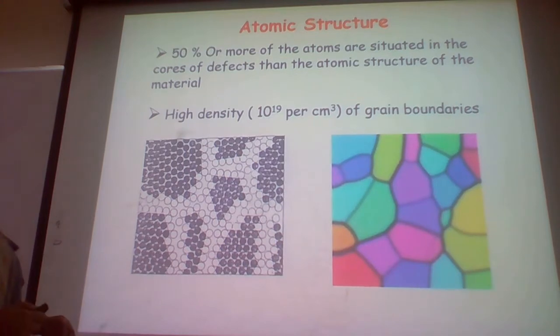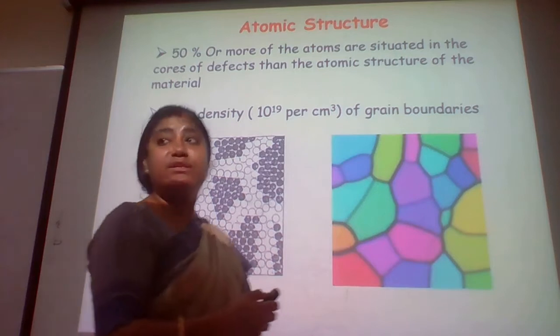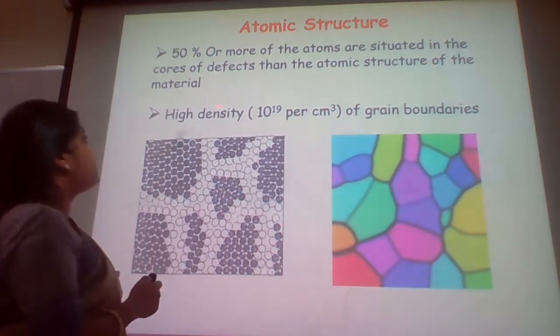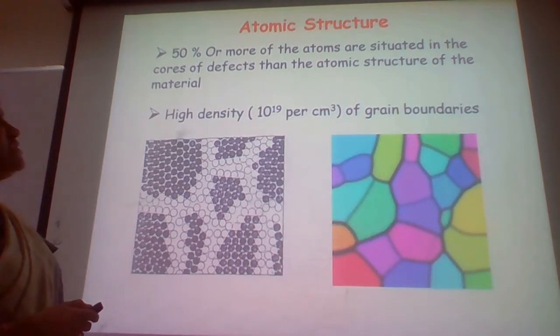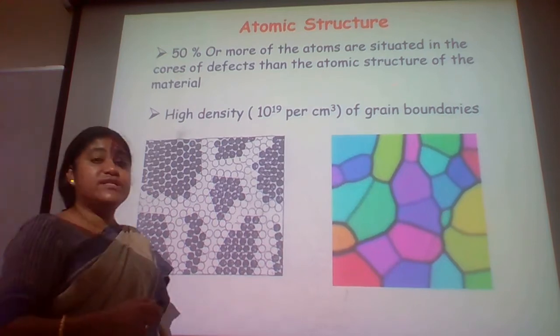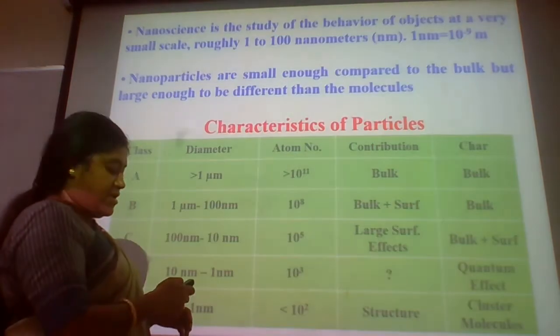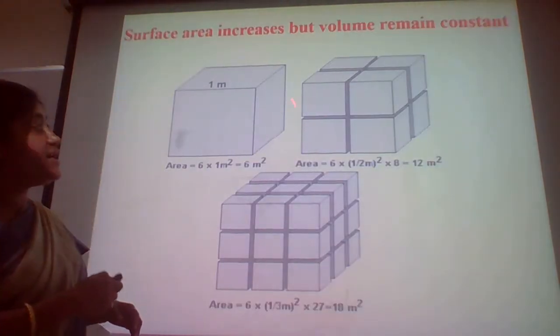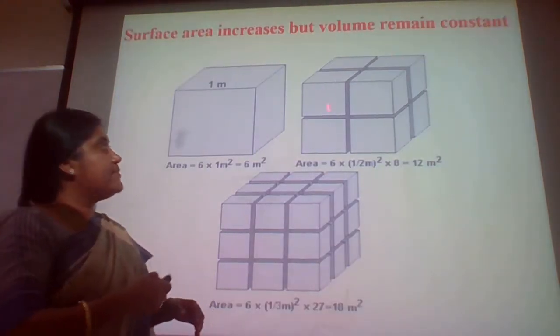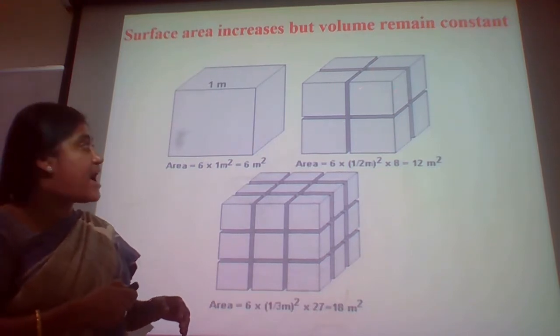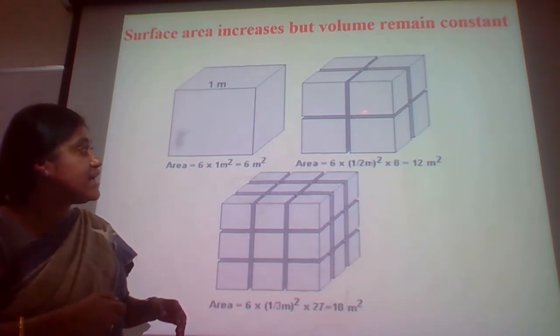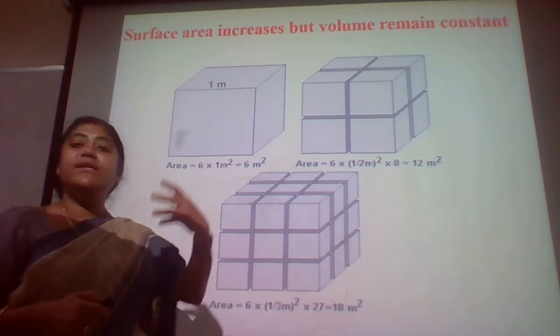So you can see the atomic structure. If you see what is actually happening to the atomic structure, 50% or more of the atoms are situated in the core of the defects. Now see, what exactly I am doing here is dividing this part by part, and you can see these boundaries are increasing.